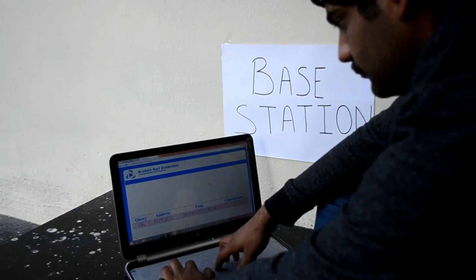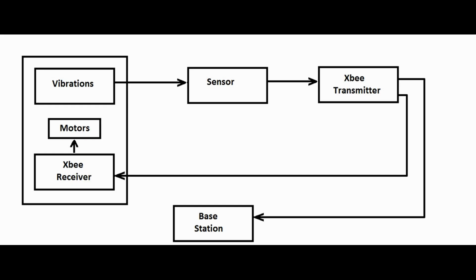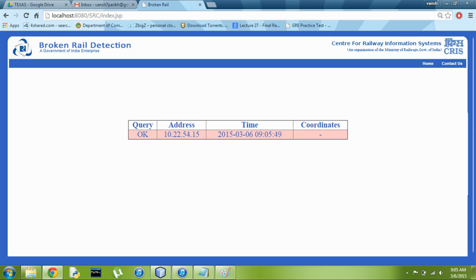The base station receives the information of derailment from the train. For facilitating this, we have a Java-based module in combination with HTML and CSS for the UI that displays the latest crack detection on the rail over a network, providing the address of the Zigbee for crack location. The machine having the output file acts as a client and the updates are visible to the server connected on the same network. Running the admin module on any of the connected machines is a must to start updating the tables.